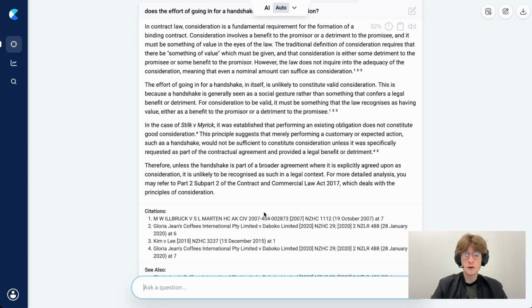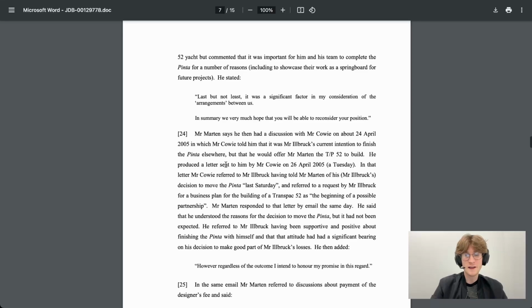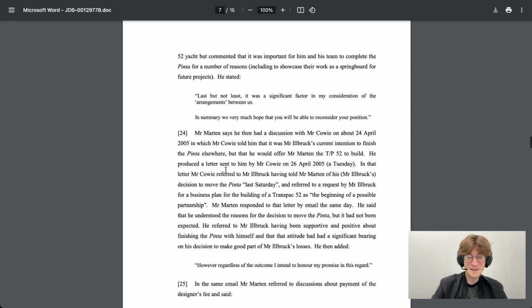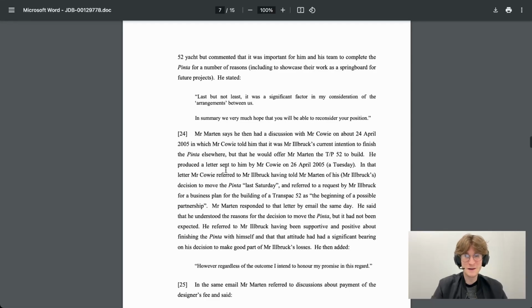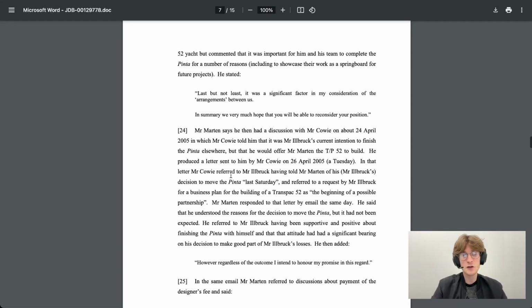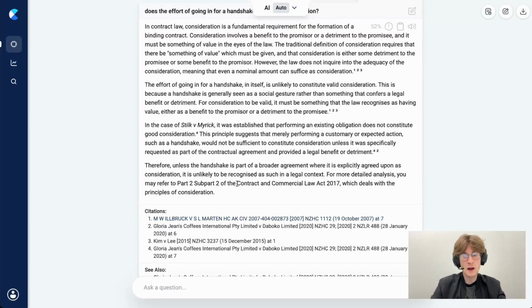And if I click on any of these citations, it'll take me to the exact part of that case that it was actually referencing. Especially for some of the longer cases out there, this is incredibly useful. You don't have to be navigating between pages and pages and trying to find specific words or phrases. You can just ask for exactly what you want from that case. For example, even a key quote from the judge, and it can take you right there.